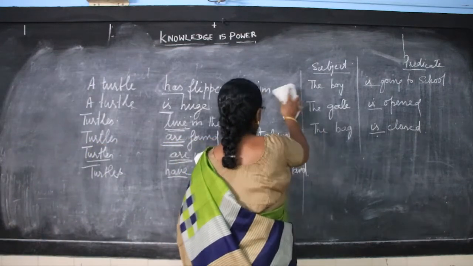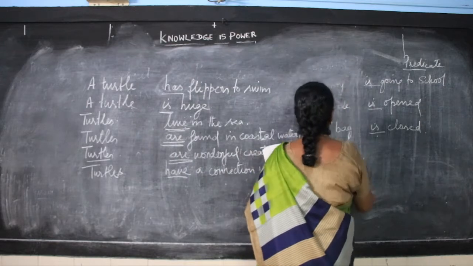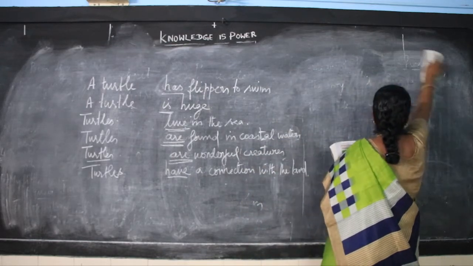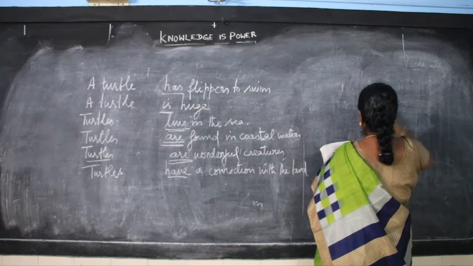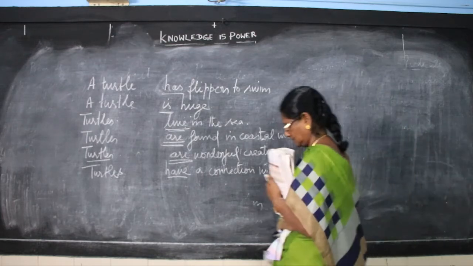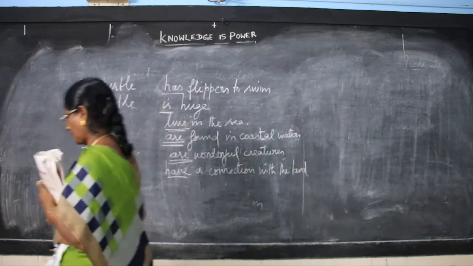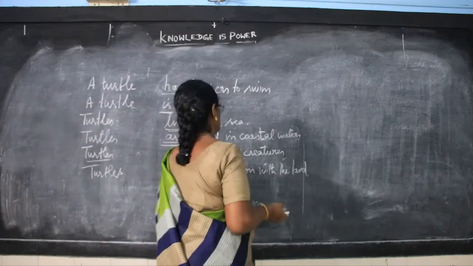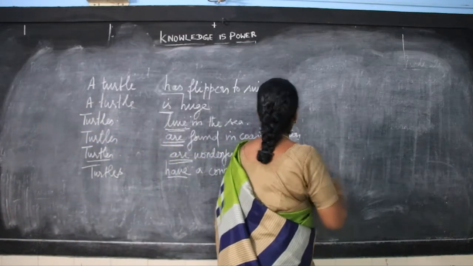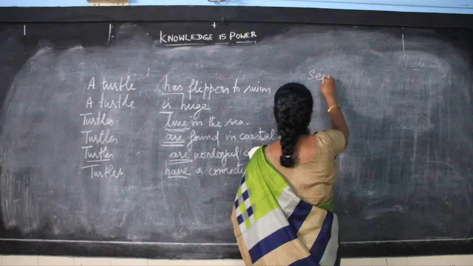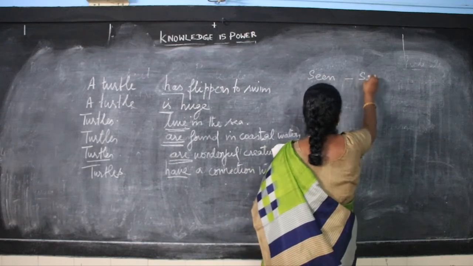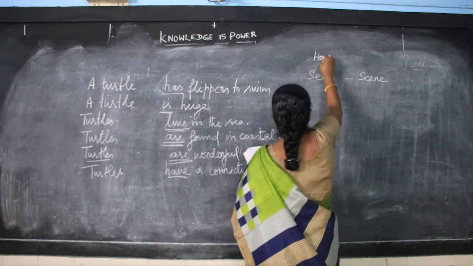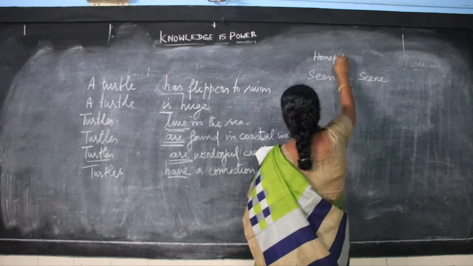Shall I rub the board, children? Seeing. Homophones.